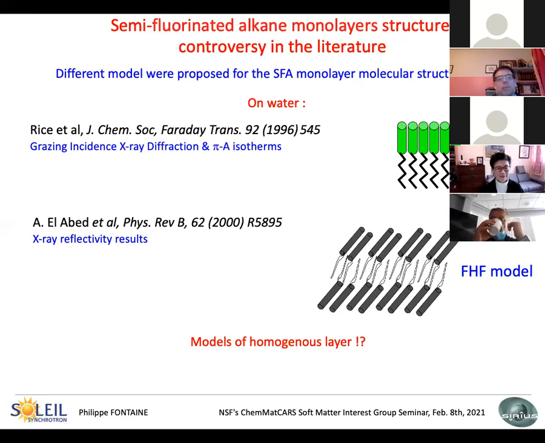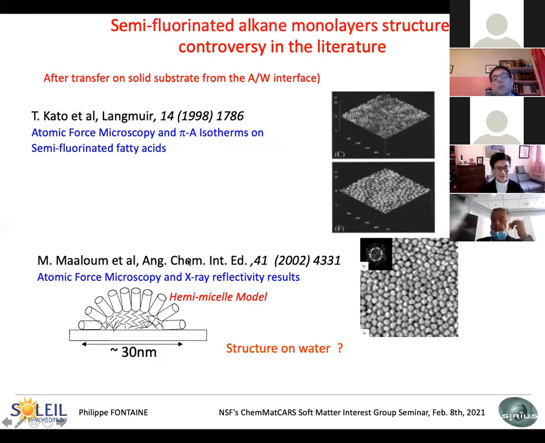But after transfer onto a substrate from the air-water interface, the first study was done by Kato and collaborators and published in Langmuir in 1998, where they did some atomic force microscopy after transfer on a semi-fluorinated fatty acid this time. Here there is a hydrophilic group, the acid group.